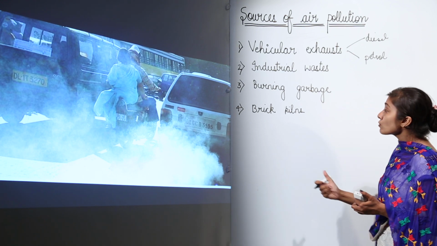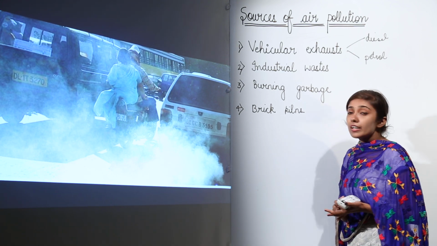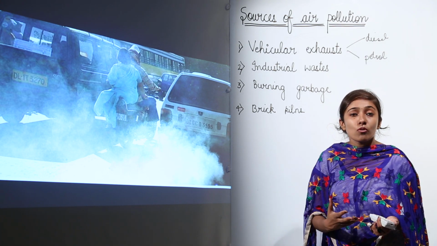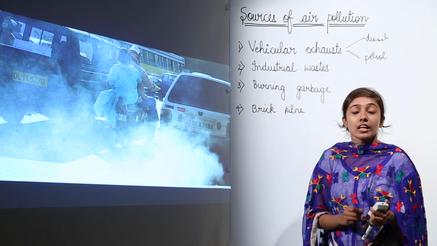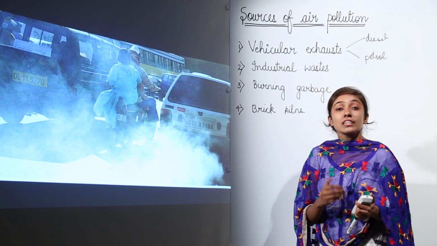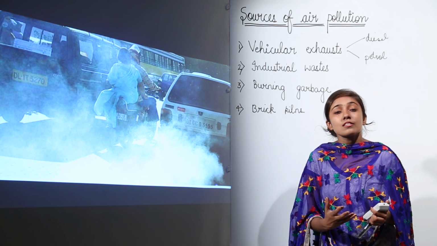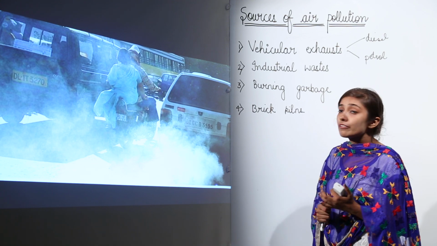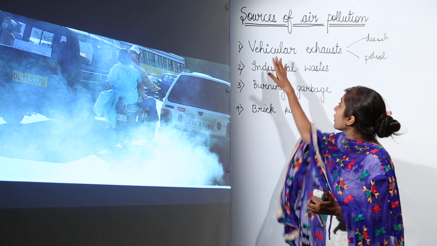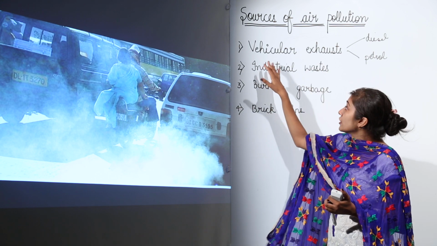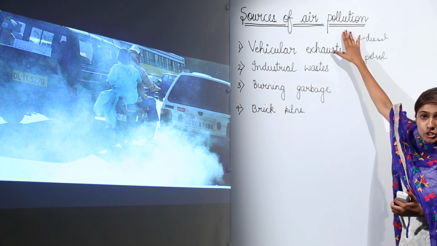Okay. That is why you must have heard about Delhi. The public transport is running on CNG, compressed natural gas. They are not using diesel or petrol, they are using CNG. So, this is one of the methods by which the government is trying to reduce air pollution because of the vehicular exhaust.